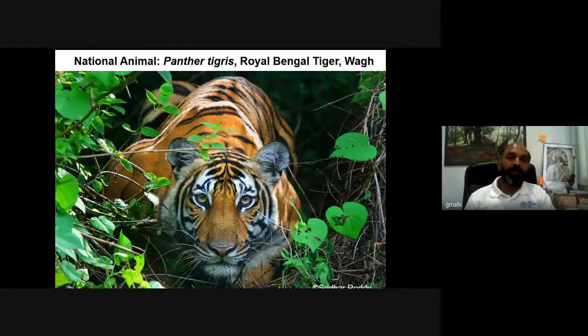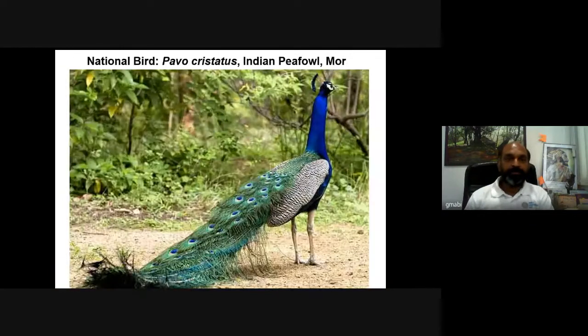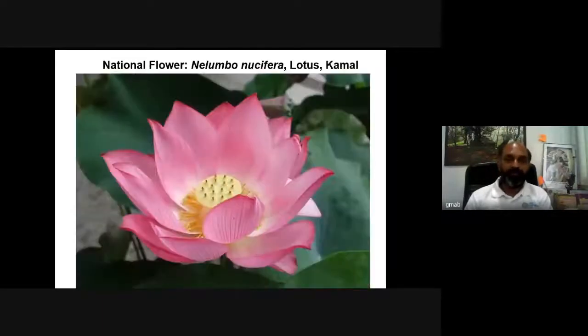Now coming to the national symbols. The national animal is Panthera tigris. You can see a Royal Bengal tiger over here, a charismatic cat species. Then the national bird, Pavo cristatus, the Indian peafowl. Then we have the national tree, Ficus bengalensis, the banyan tree, or wad in Marathi. Then the national flower, Nelumbo nucifera, that is lotus, or kamal in Marathi.